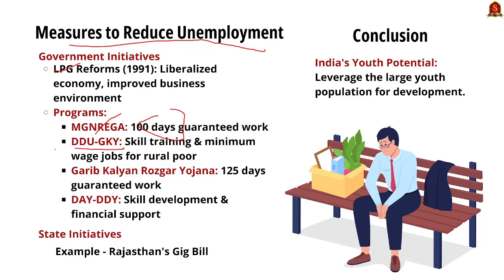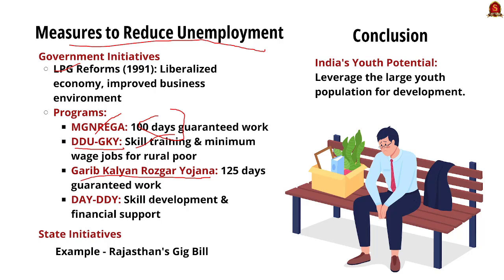The second one will be Deen Dayal Upadhyaya Yojana. It majorly focuses on skill training and minimum wage jobs for the rural poor. The next one is Garib Kalyan Rozgar Yojana. It focuses on providing 125 days of guaranteed work, which is actually an evolution of MGNREGA projects. The last one will be DDU-GKY project.